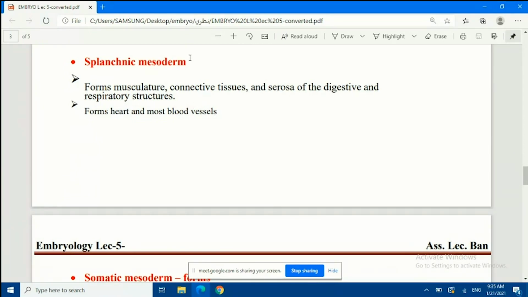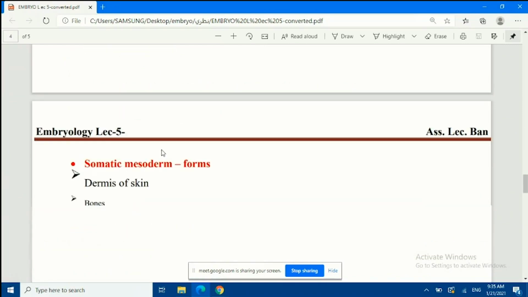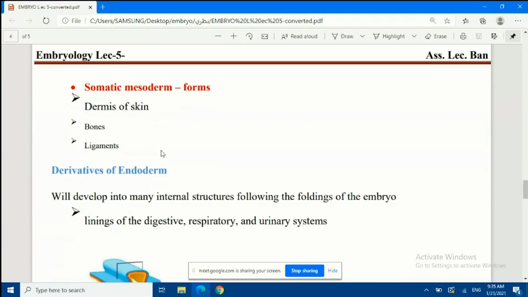Okay, so splanchnic mesoderm forms the muscles and connective tissues of the digestive and respiratory structures, and plus forms the heart and blood vessels. The second kind, somatic mesoderm, will form the dermis of the skin, bones, and ligaments. I think it's clear right here.